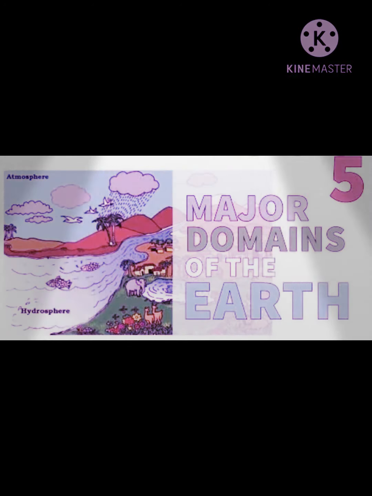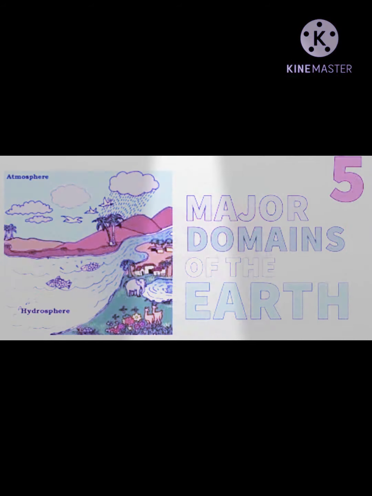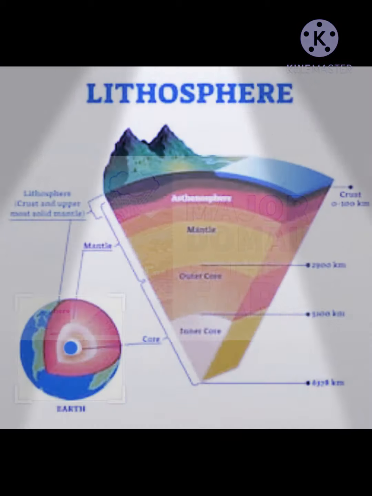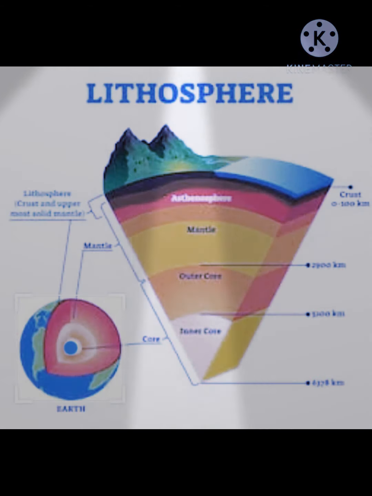The gaseous layer surrounding the Earth is called the atmosphere, where oxygen, nitrogen, carbon dioxide and other gases are found. Water covers a very big area of the Earth's surface, and this area is called the hydrosphere. The biosphere is the narrow zone where we find land, water and air together, and it contains all forms of life. Now our first topic is the lithosphere.